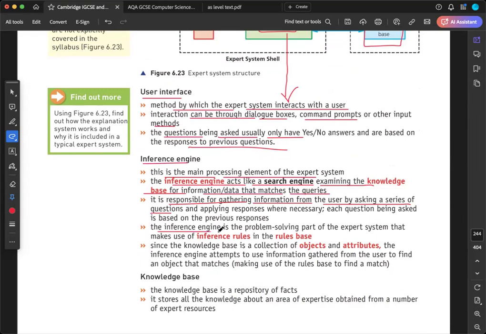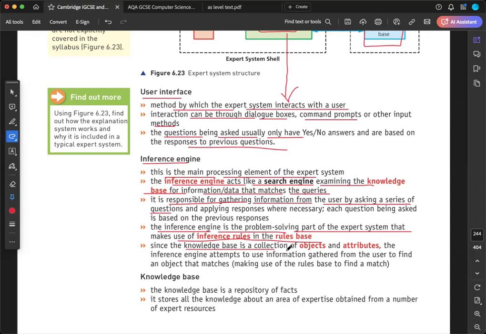The inference engine is a problem-solving part of the expert system that makes use of inference rules. The inference engine is just like a brain that is going to use its knowledge by applying some rules and then give you the proper answer.